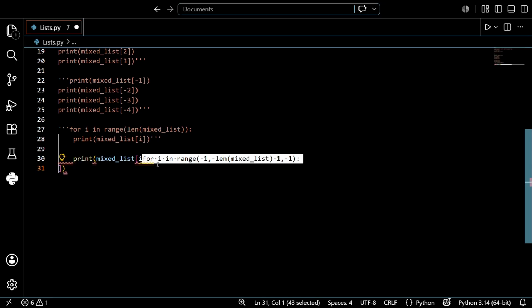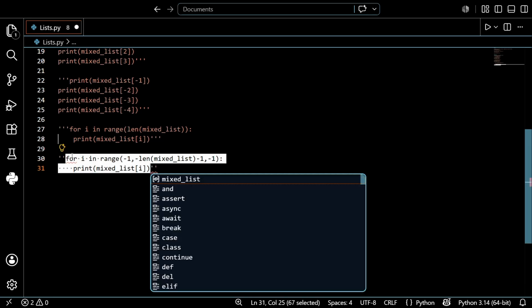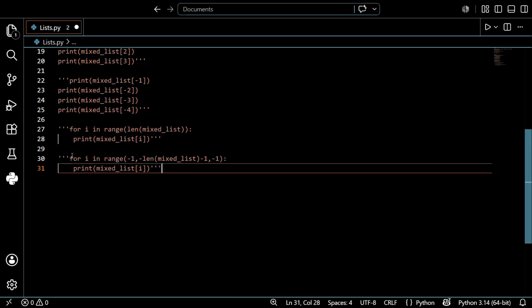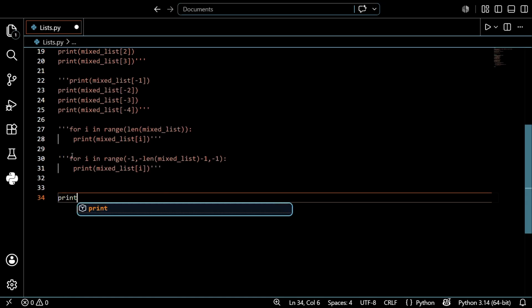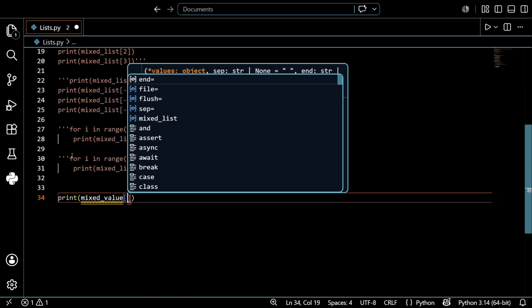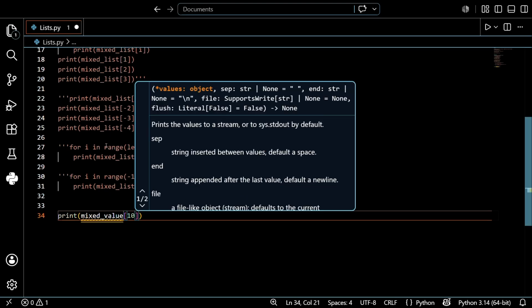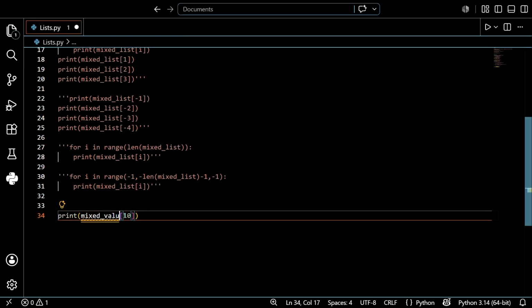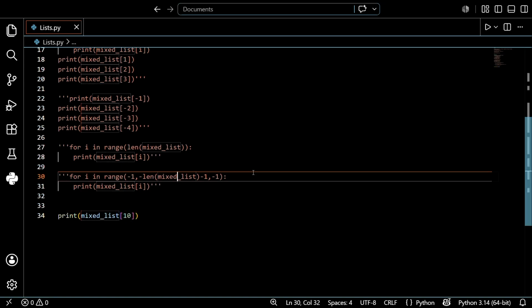Before that, I want to ask one question, guys. Please don't skip this part. So the question is, I want to give one thing, that print of mixed values of 10. Before that, mixed value, not mixed list. That's done. Before that I want to save this. I just want to run. Before running this, I want to ask one question, guys. Think what is the output of this.